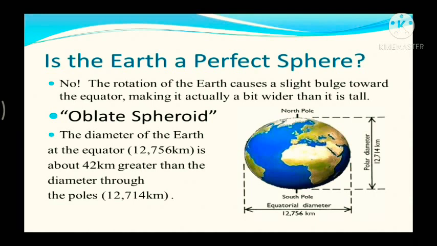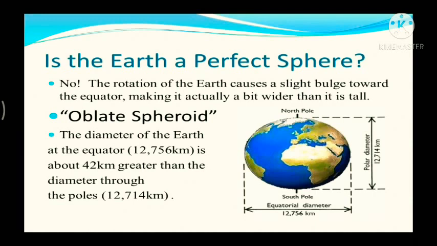Precisely, the actual shape of the earth is an oblate spheroid. It is slightly flattened at the poles and bulging out from the equator. The diameter of the earth at the equator is around 12,756 kilometers, which is about 42 kilometers greater than the diameter through the poles, that is 12,714 kilometers.